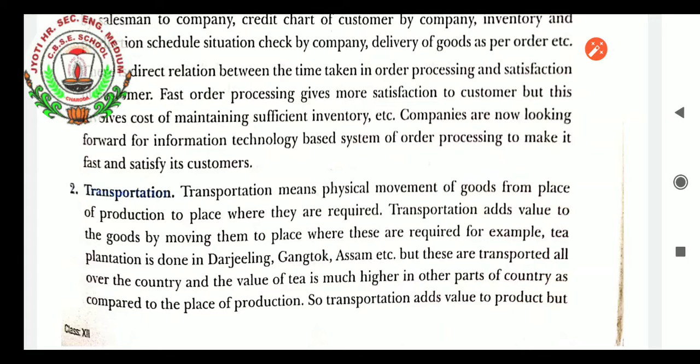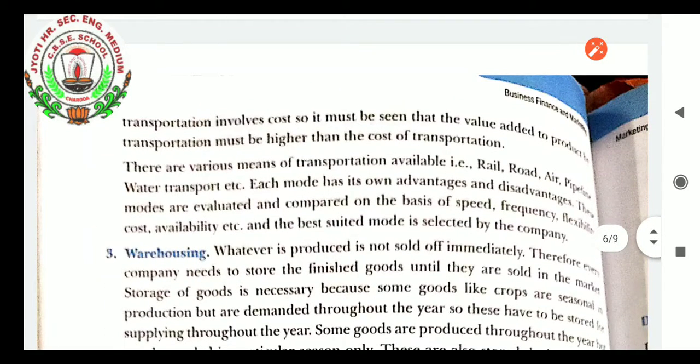So transportation adds value to the product, but transportation involves cost, so it must be seen that the value added to the product by transportation is higher than the cost of transportation. There are various means of transportation available, that is railroad, air, pipelines, water transport, etc. Each mode has its own advantages and disadvantages. The modes are evaluated and compared on the basis of speed, frequency, flexibility, cost, availability, etc., and the best suited mode is selected by the company.